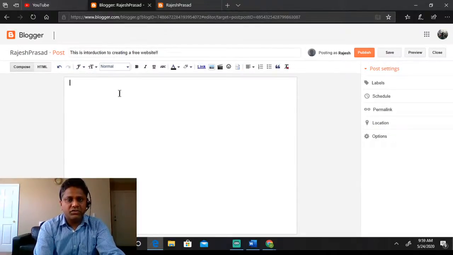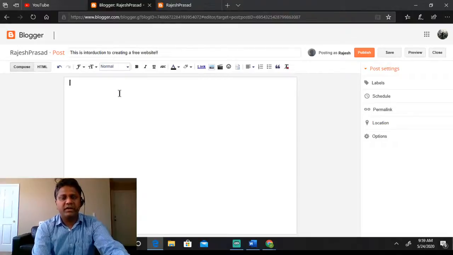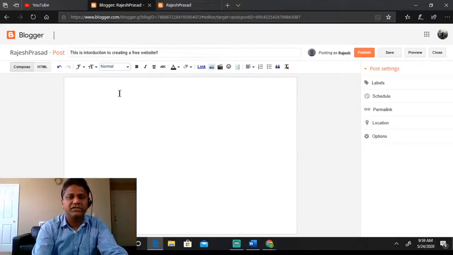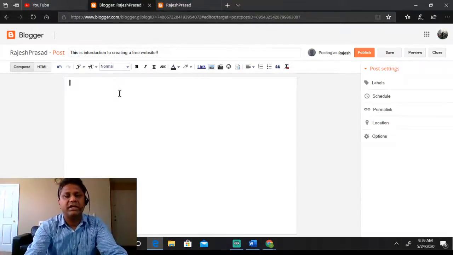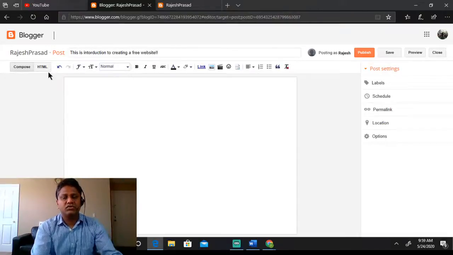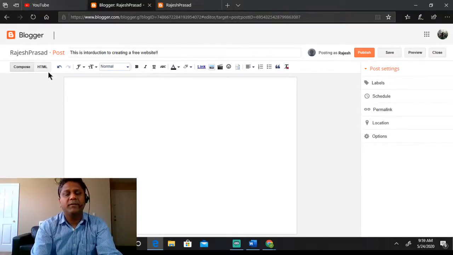As you go down, if you know how to use Microsoft Word, this interface is very similar to that. You can actually start typing. There are two options: one is compose, the other is HTML. At this point of time, HTML is looking blank. I will not suggest anyone to go to HTML unless you are a super user or you understand what HTML is, because if you play around with HTML, it may bring down the look and feel of your page, and it may distort the way your website looks.